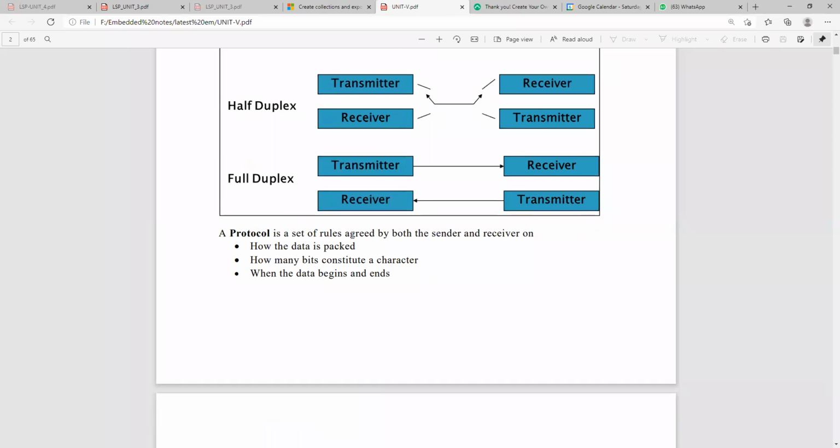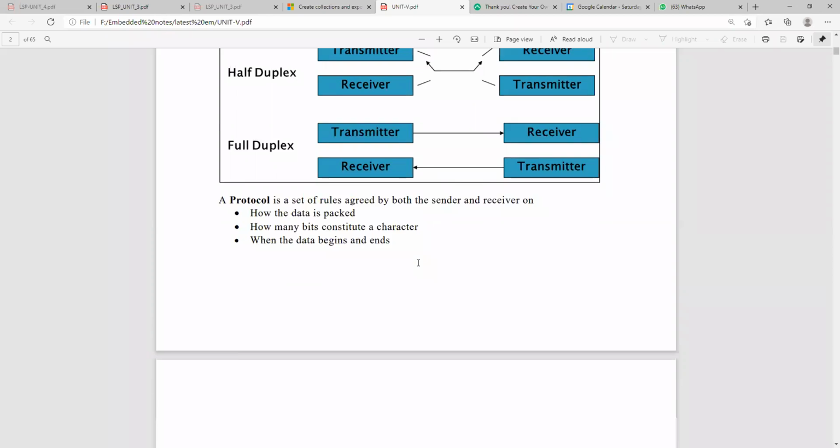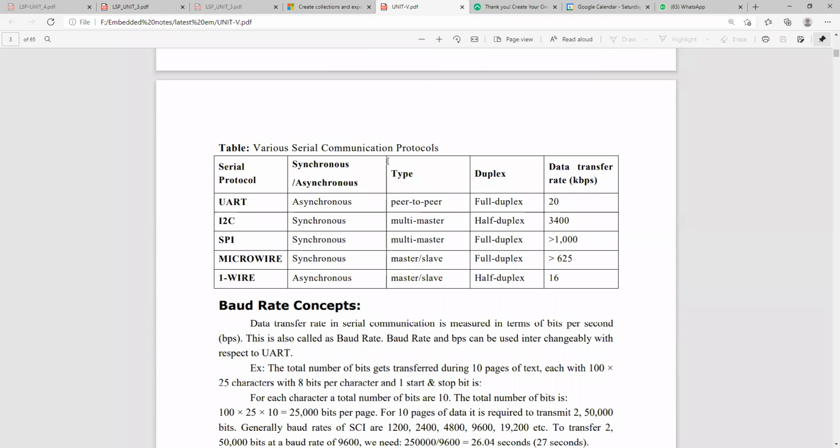Coming to the protocols we use to transmit or receive information over the network, you can see various types of protocols: UART, I2C, SPI, Microwire, and One Wire. These are the different protocols we use to transmit our data. So, what mode of transmission is it? UART is full duplex, peer-to-peer communication. I2C is half duplex, multi-master communication, and it is synchronous based.